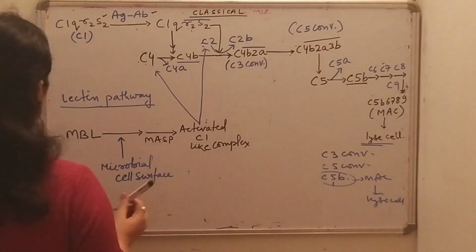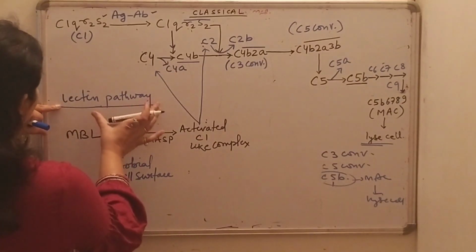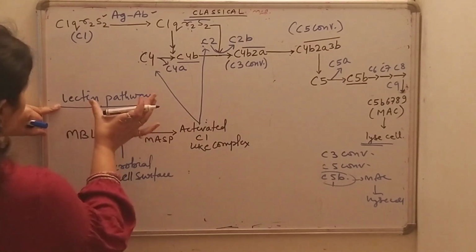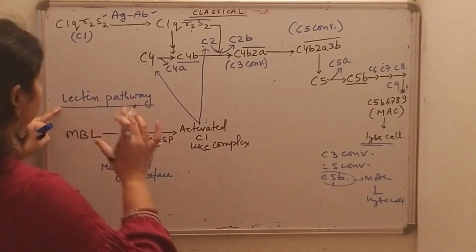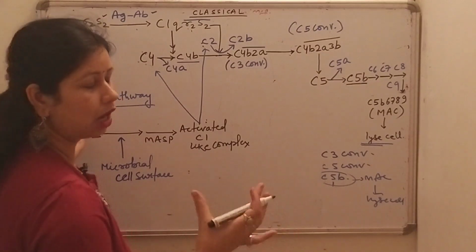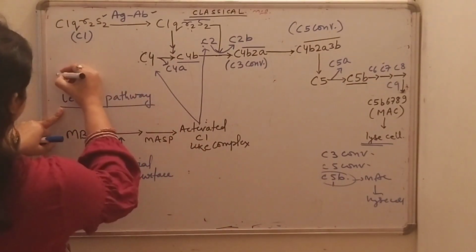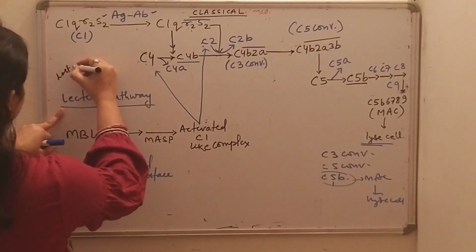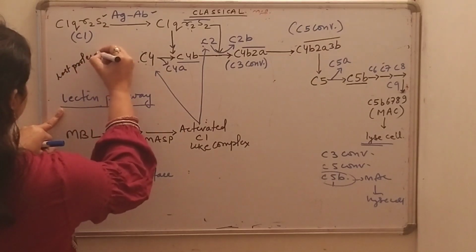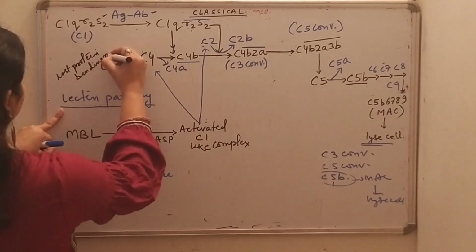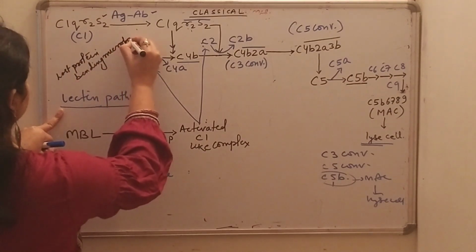So first of all, the lectin pathway. What is the lectin pathway? The lectin pathway originates with a host protein binding to microbial surfaces. So how does the lectin pathway originate? It originates with a host protein binding to the microbial surface.